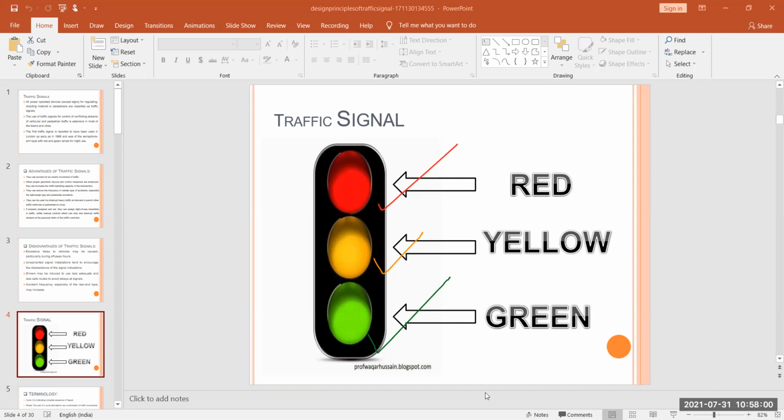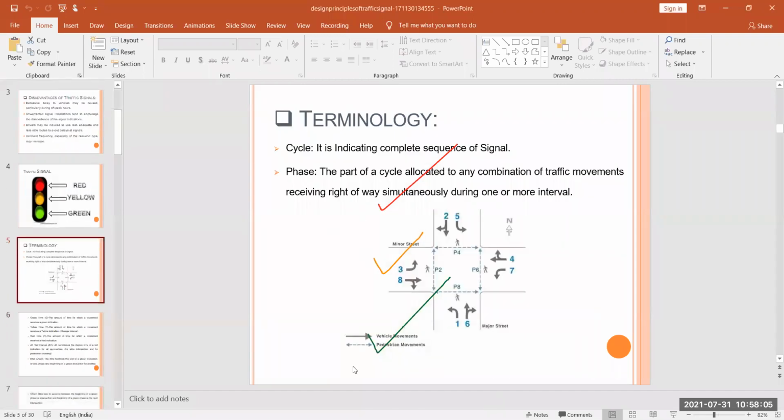Next are the basic terminologies which we adopt for traffic signals. Here we have different terminologies; you all just focus here. First is cycle. Next is phase. Cycle indicates a complete sequence of signals. So basically, at a signal we have complete sequences, and if a complete sequence occurs, then it reaches one cycle. Next is our phase.